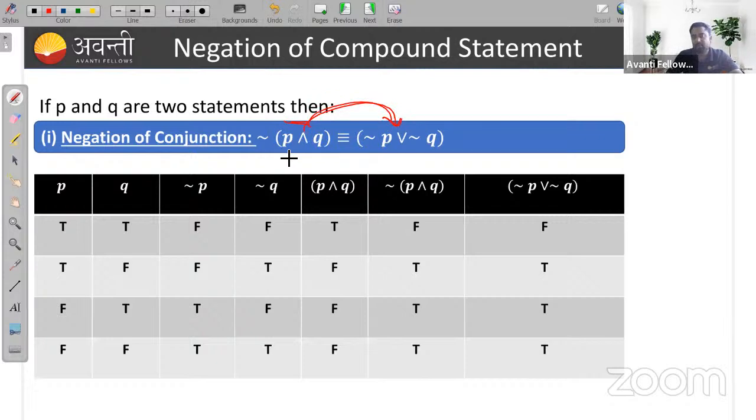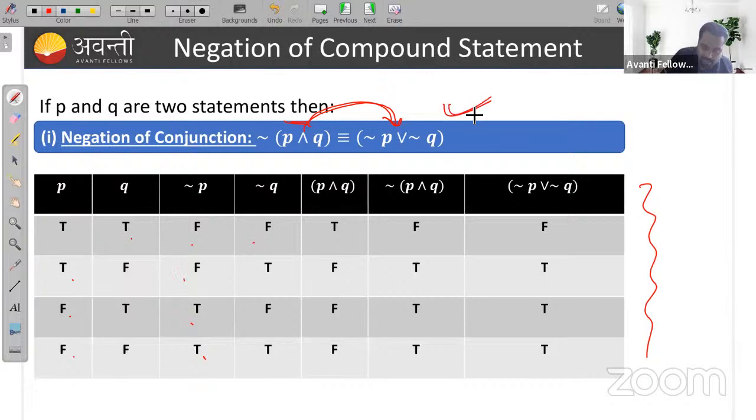And this is the truth table of the negation of conjunction. Suppose you have two statements P and Q with these truth values. Negation of P will be: true becomes false, true becomes false, false becomes true, false becomes true. Similarly for negation of Q.